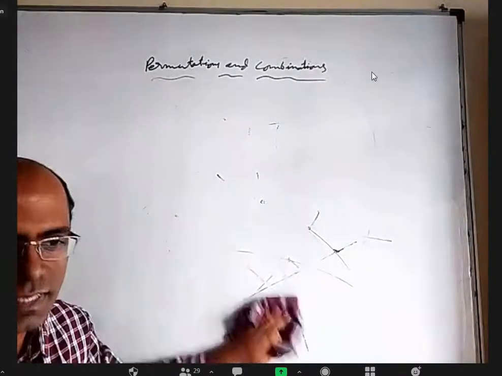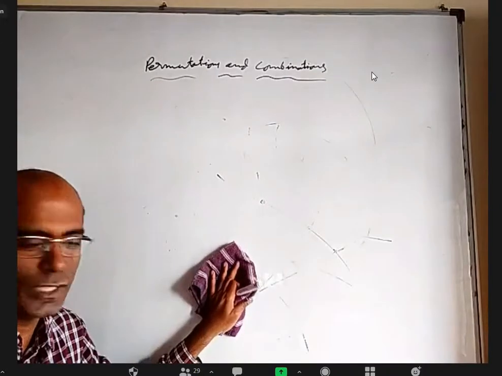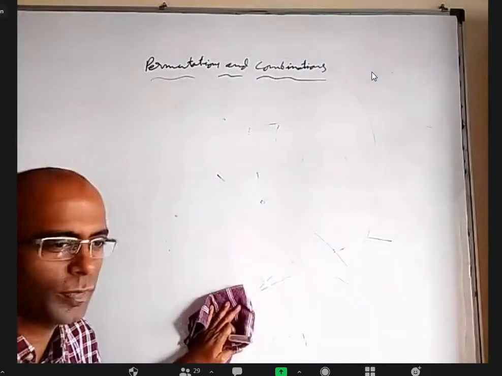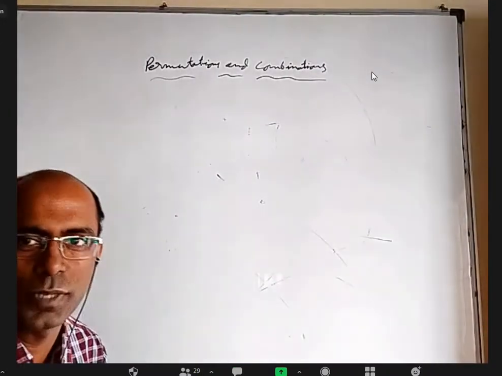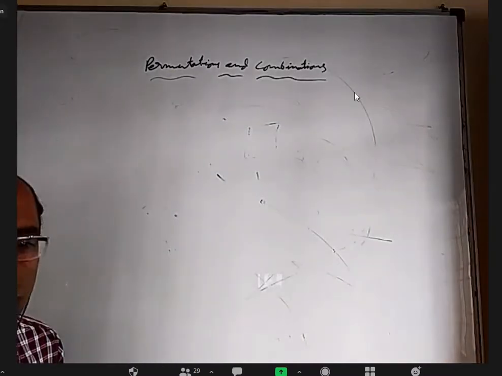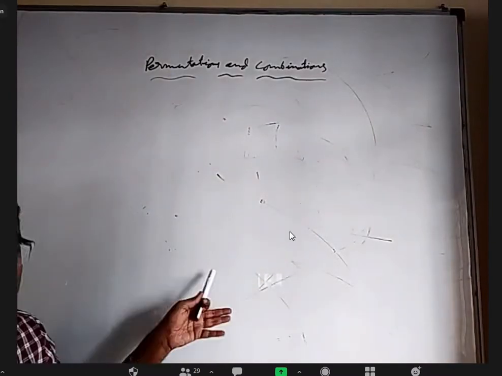So we are not doing anything great. If you want to do one activity X ways and another activity Y ways, the total number of ways is X into Y. We are using that only, nothing much. It's just a different way of asking the same question. Sometimes we have to divide by a number, maybe here.